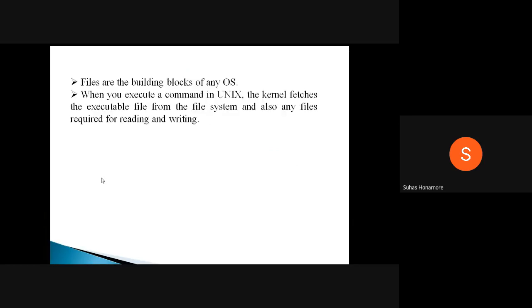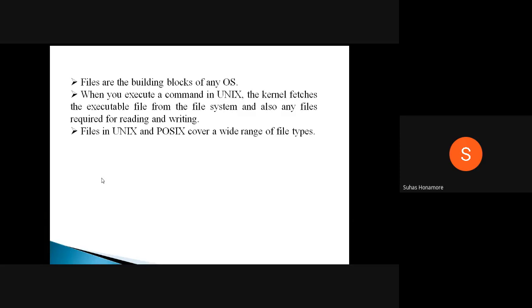As you already know, files are the building blocks of any OS. The Unix system always treats everything as a file. You have executable files too. If you run any command, indirectly you are running one executable file only. That file is in /bin.